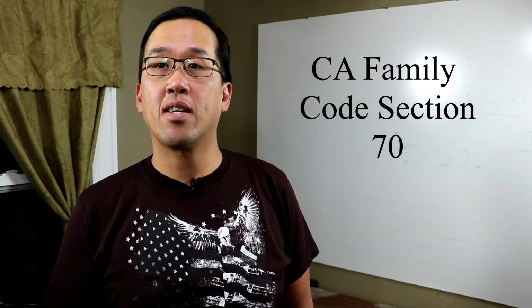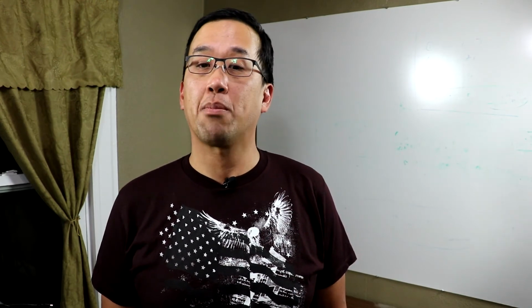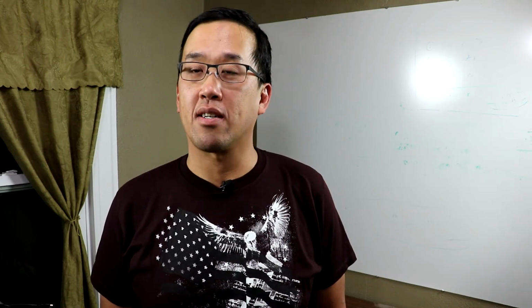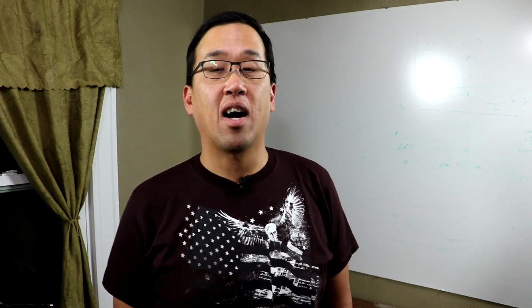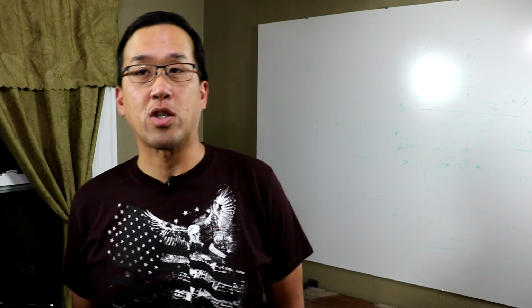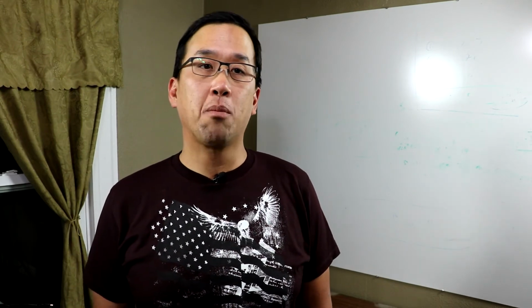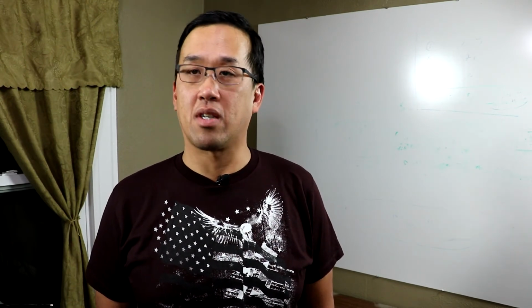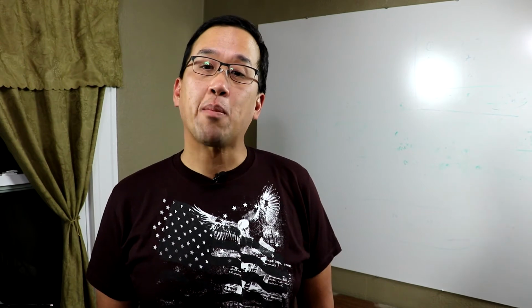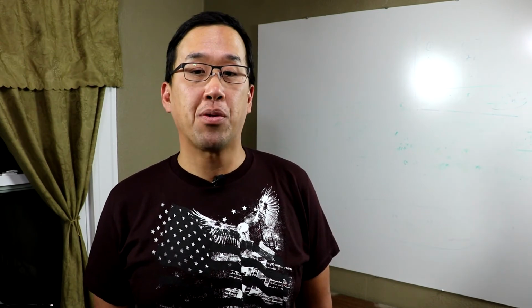Date of separation in California is defined as the date that a complete and final break in the marital relationship has occurred. What the hell does that mean? I have no idea. It depends on each situation. Code section 70 goes over a little bit of guidance, I guess. Date of separation can be evidenced by both of the following.